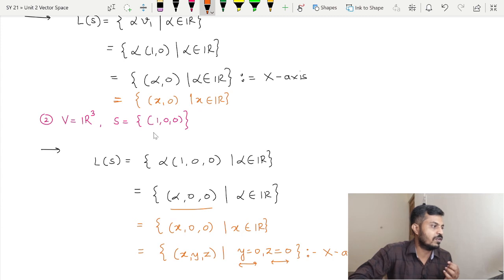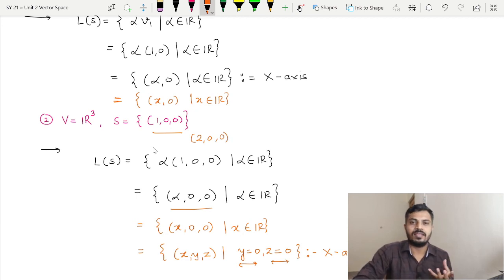Now similarly you can change your point. Now instead of taking (1, 0, 0), you can take any point. Let us say I take (2, 0, 0). Still you are going to get the linear span to be the x-axis only, because after calculations you will have over here (2 alpha, 0, 0), which is the same as writing the set of (2x, y, z) such that y is equal to 0 and z is equal to 0. Again it is going to give you a line only. In fact if you take (half, 0, 0), still you are going to get the same line.